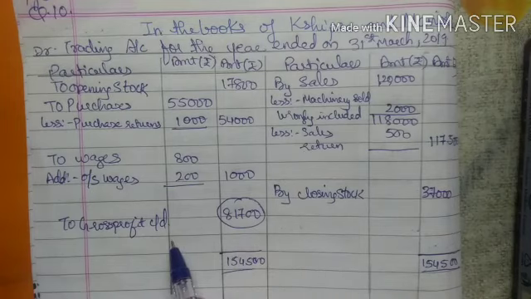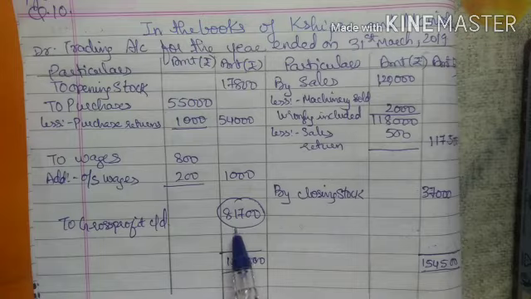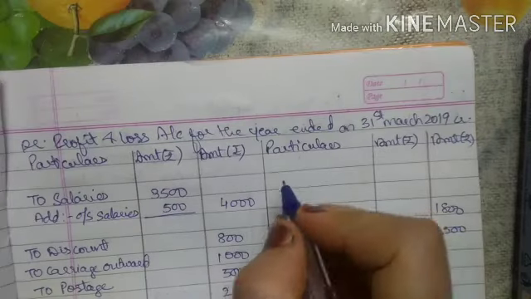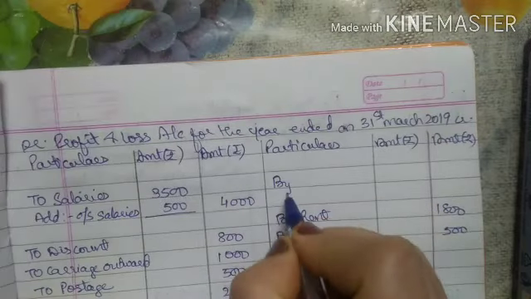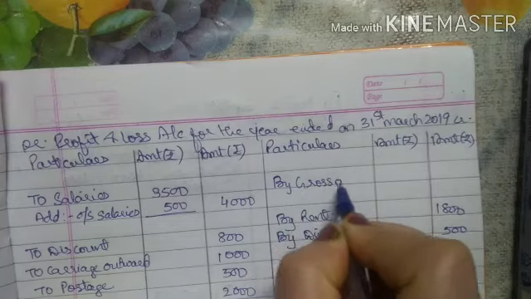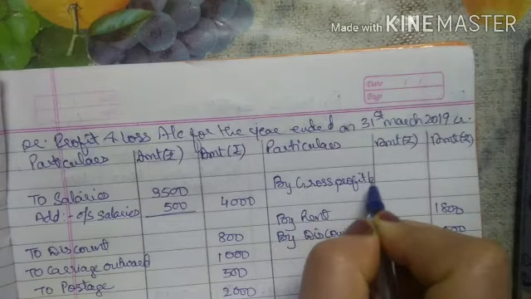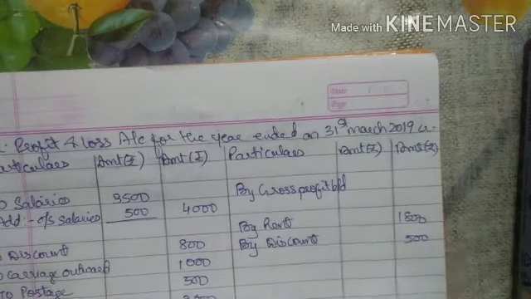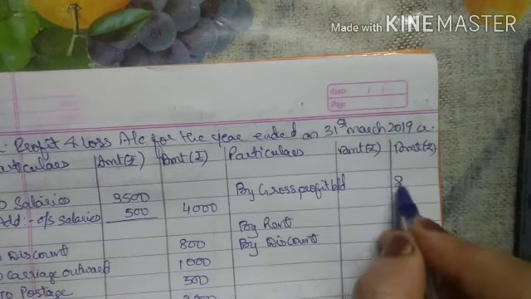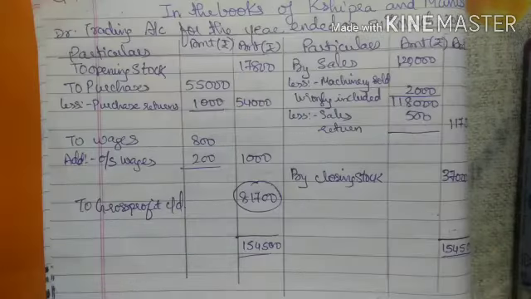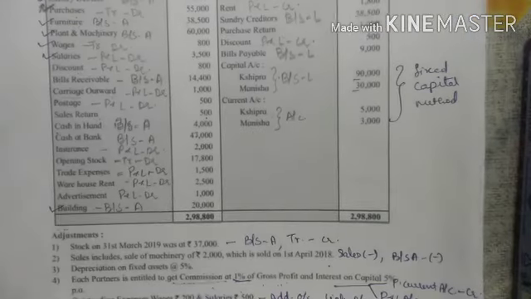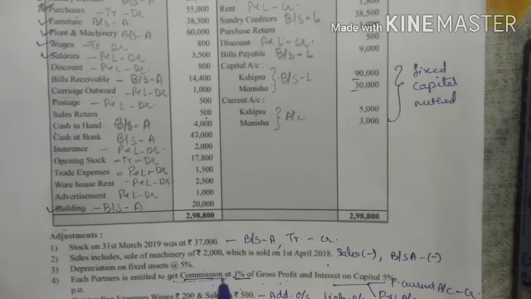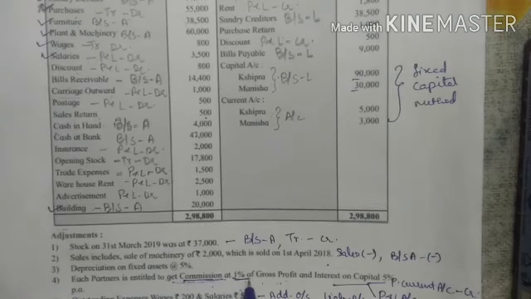Now this gross profit will be transferred to the P&L account credit side. In the credit side of P&L account, by gross profit brought down, and the amount is 81,700. Now as we have calculated the gross profit, now we will do this adjustment, which is commission is to be calculated at 1% of the gross profit.